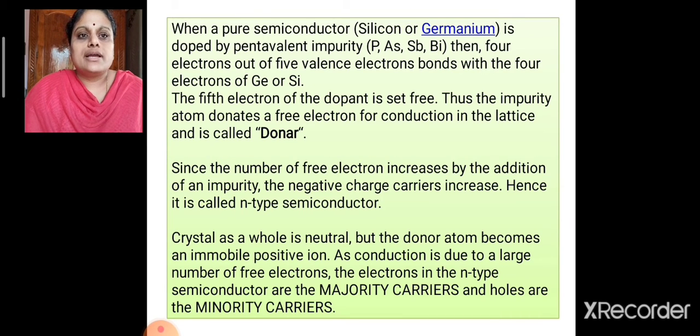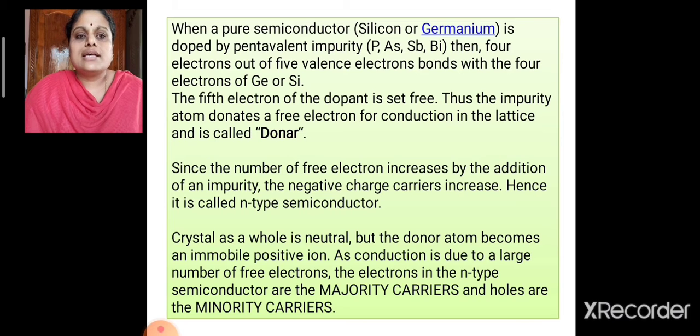When a pure semiconductor, we usually take silicon or germanium, is doped with a pentavalent impurity, then 4 of its electrons bond with the 4 electrons of germanium or silicon. The 5th electron of the dopant is set free. Thus, the impurity atom donates a free electron for conduction, and this is called a donor impurity. Since the number of free electrons increases by the addition of an impurity, the negative charge carriers increase. Hence, it is called an N-type semiconductor.